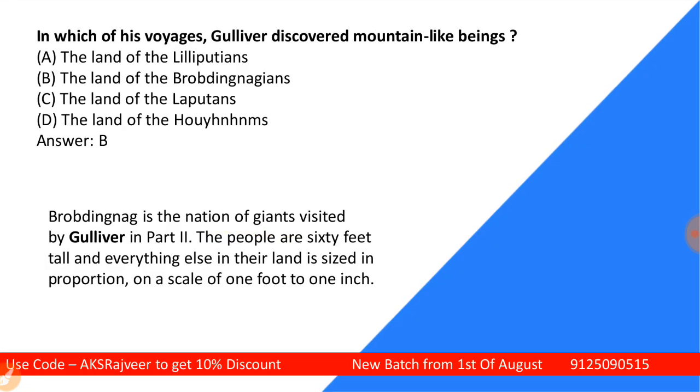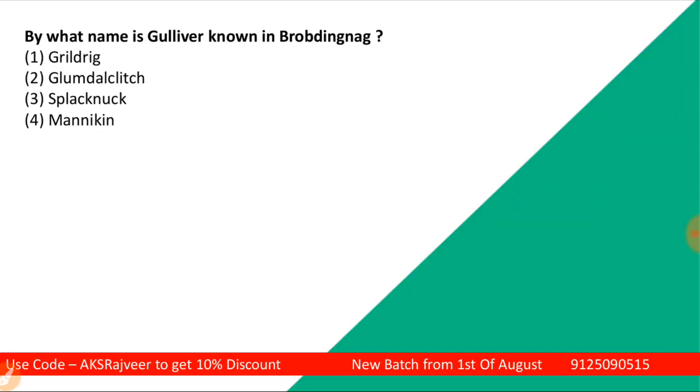So students, on this part you have seen B, the land of Brobdingnagians. You can see the meeting of Gulliver with the people who are very tall, taller than, you can say, a limit, because they are taller than 60 feet, students. Like normally here we see 60 inches, 70 inches, 73 inches. So this is what, students, you can see.